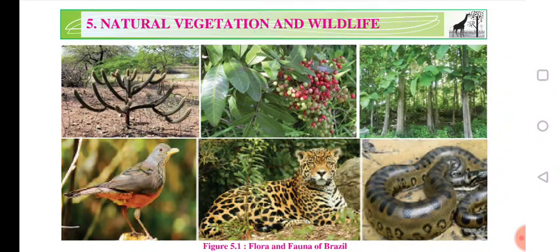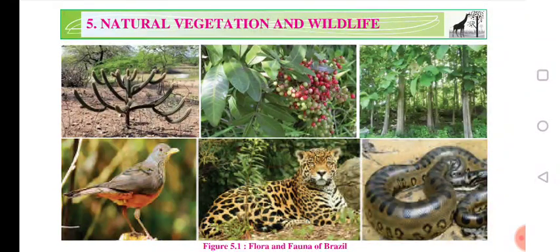Now you can see there are a total of 6 pictures given, and here we have to identify these 6 pictures. On the basis of these pictures, some questions are given below, and we have to give answers to these questions. There are total 6 photographs of different plants, different animals or different birds that are available in Brazil.